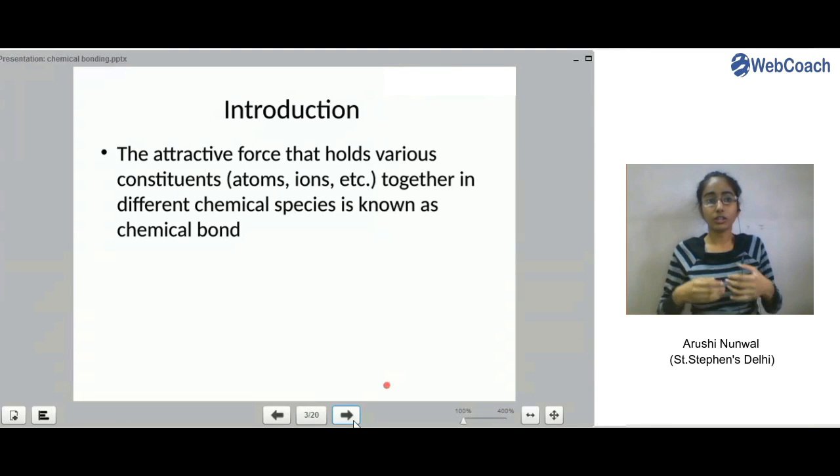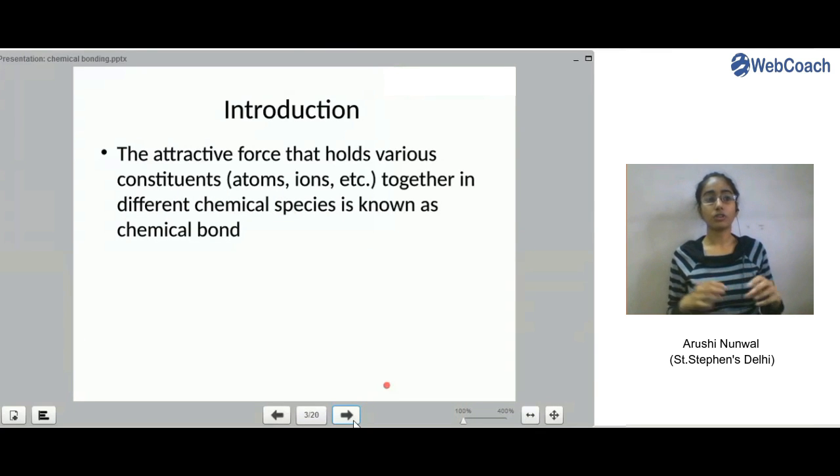With this chemical bond, the entire term of chemical bonding comes into the picture. Now, there were many scientists who tried to discover how bonds are formed. We have discussed how atoms were formed, how ions were formed, how they were combined together in our previous chapters. We also discussed the elements which were formed during a long course of time. But we also knew that there were a lot of compounds in this universe.